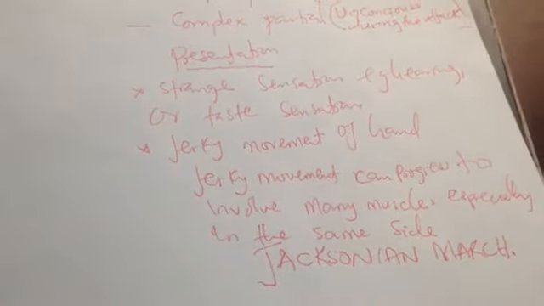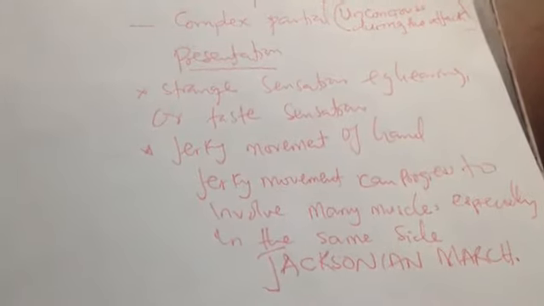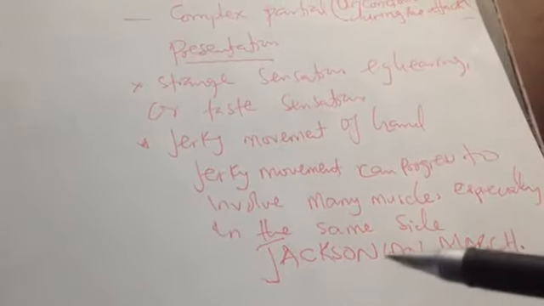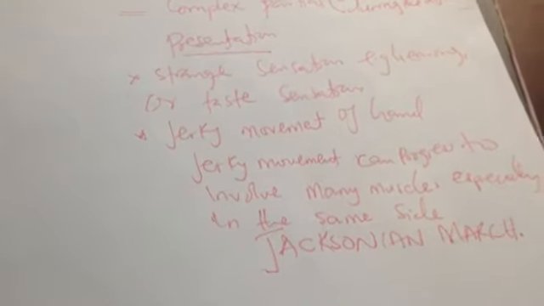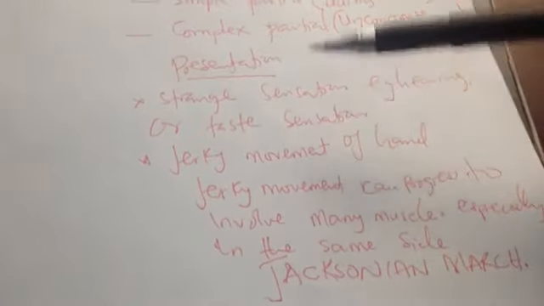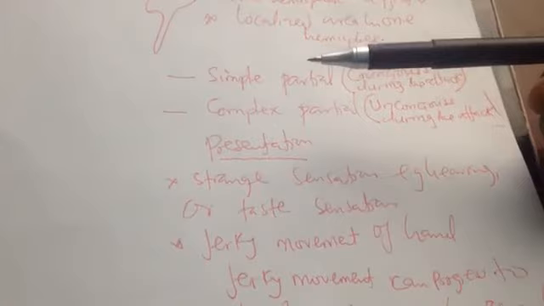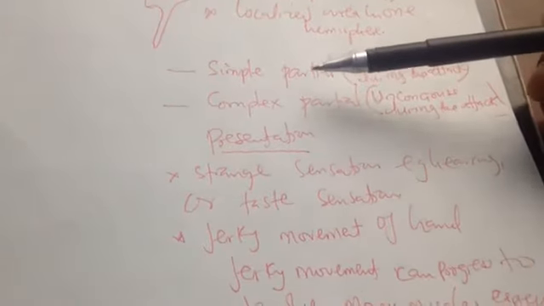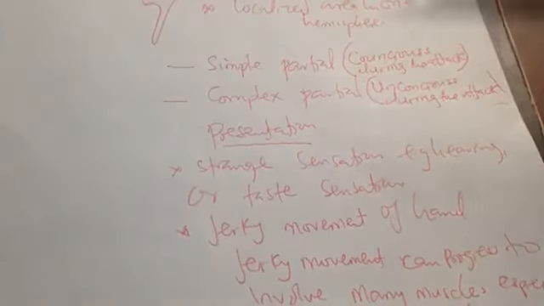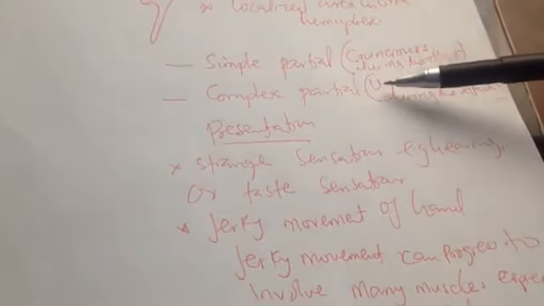This spreading doesn't occur in most of the cases, but sometimes it does occur. All this sensation and this jerky movement occur in partial seizure, mostly in simple partial, because the patient can only present what he can remember, right? While in complex seizure, the patient is not aware.